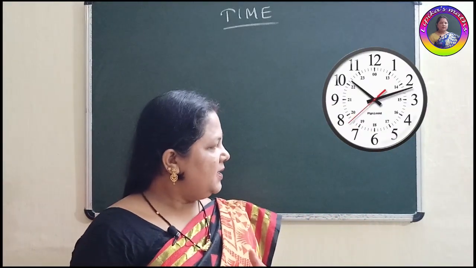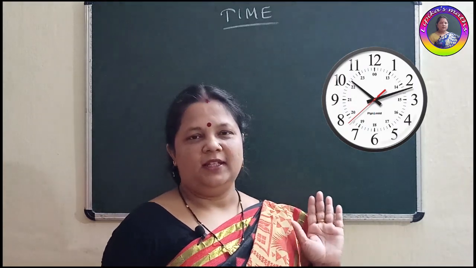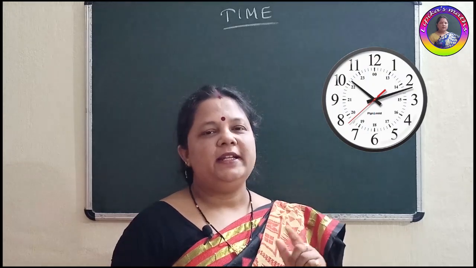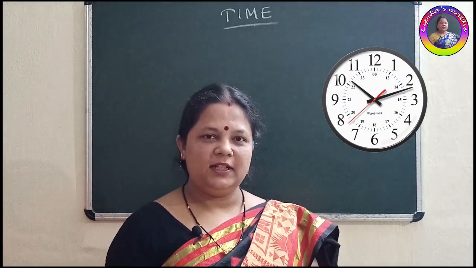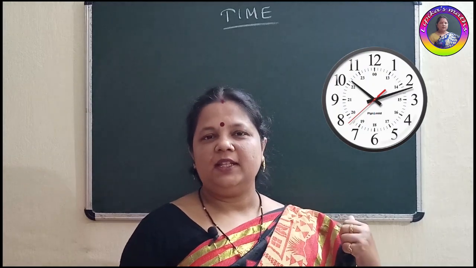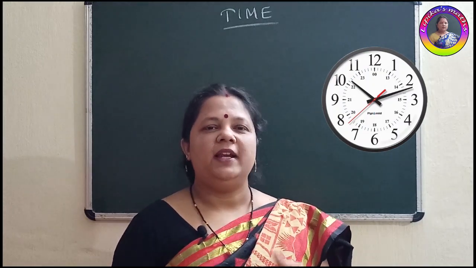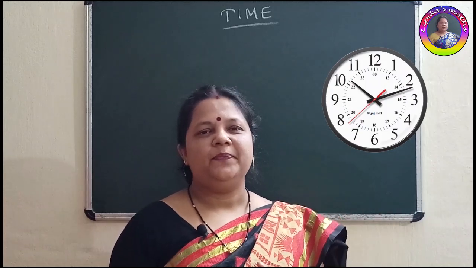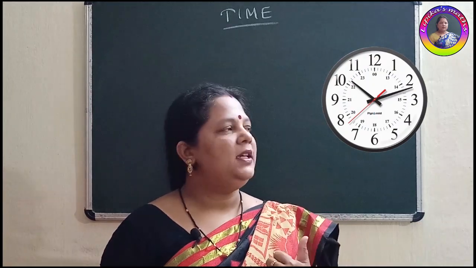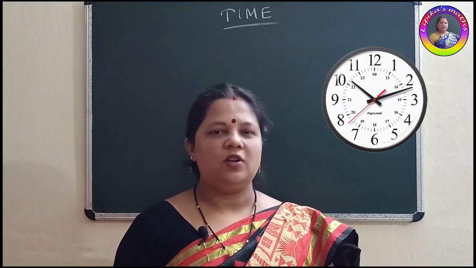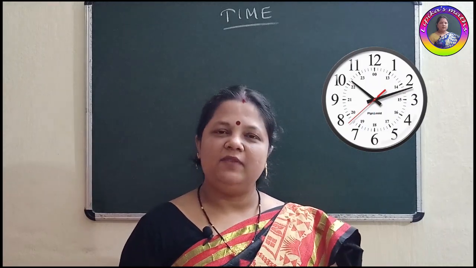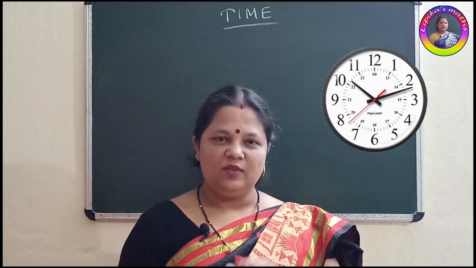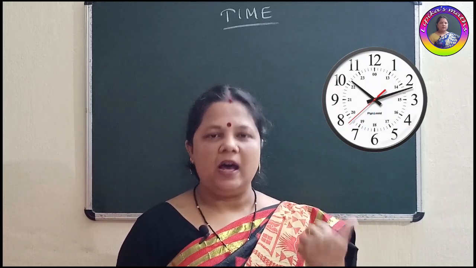Okay. So I can show you another timing here. You can see both the clocks. In the first one, numbers are written 1 to 12. Clear? But in the second one, you might have seen that numbers are written 1 to 12, along with 13 to 24. Then what is that? We may not know about this, but it is called the 24-hour clock timing. The first one, written 1 to 12, we use as the 12-hour clock timing. So what is this? How to know this?